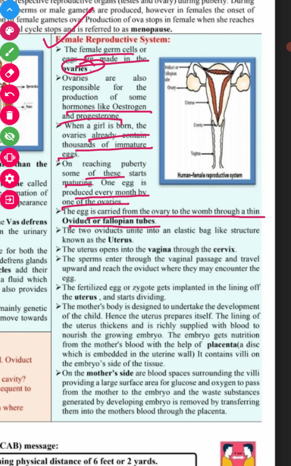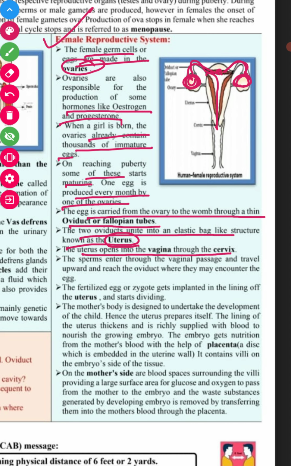Okay, eggs are carried from the ovary to the womb through a thin fallopian tube or oviduct, and the two oviducts unite into an elastic bag-like structure called the uterus. These two oviducts are combined here with the ovaries, and they unite and reach the uterus. The uterus opens into the vagina through the cervix. This way,